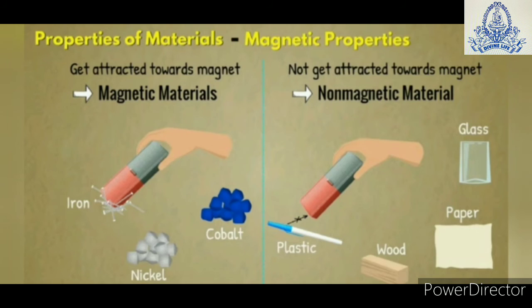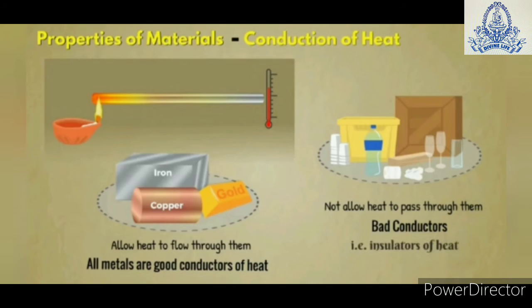Okay. Now next classification is based on conduction of heat. Some materials that allow heat to flow through them are called conductors of heat. All metals are good conductors, and other materials that do not allow heat to pass through them are bad conductors or insulators. For example, wood, plastic, glass, paper, cotton, etc. are insulators or bad conductors of heat.